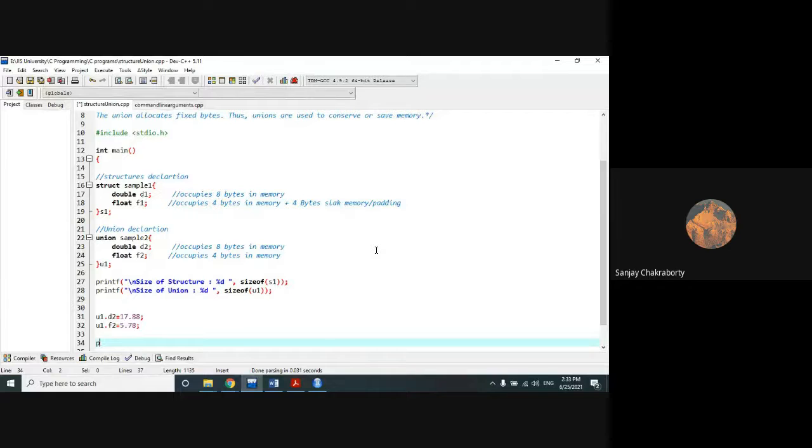Now, if I want to print or access the values, we can do it in such a way: %lf for the double and %f for the float, and we can print it as U1.D2, comma U1.F2.